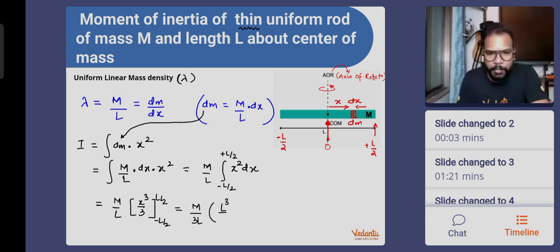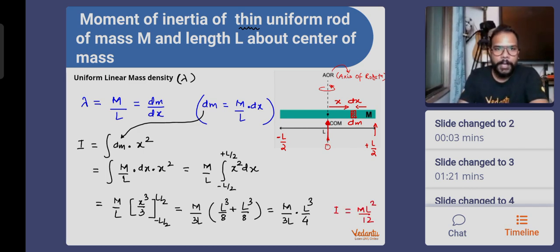So when I put the limit L by 2, the cube comes out to be L cube by 8, and this comes out to be plus L cube by 8. Why? Because for minus L by 2, the cube of that is also minus L cube by 8, and minus minus became plus. You can try that yourself. This is what you'll be getting, and it is m by 3L into L cube by 8. Sorry, L cube by 4, because this is L cube by 8 plus L cube by 8. Adding it will be 2 L cube by 8 or L cube by 4. Simplifying it overall, finally, everybody, the moment of inertia comes out to be a very important result, mL square by 12. That's the result that we get.